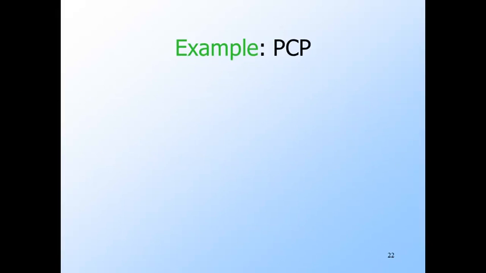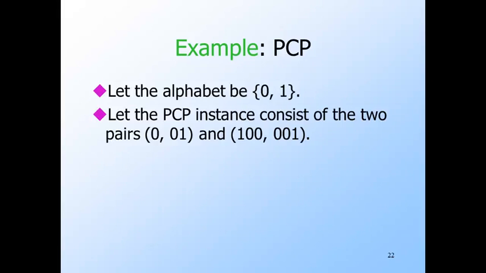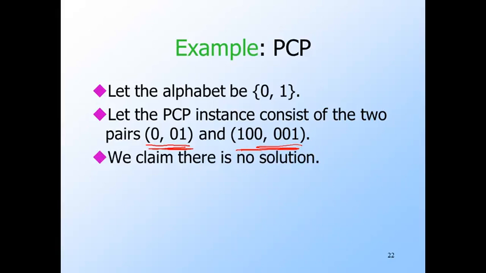Here's a simple example instance of PCP. The alphabet will be 0 and 1. And there are two pairs. The first pair is 0 and 0, 1. The second pair is 1, 0, 0 and 0, 0, 1. Every time a list of integers has 1, it refers to this pair, and every time it has a 2, it refers to that pair. In this case, it turns out there is no solution to this instance of PCP.